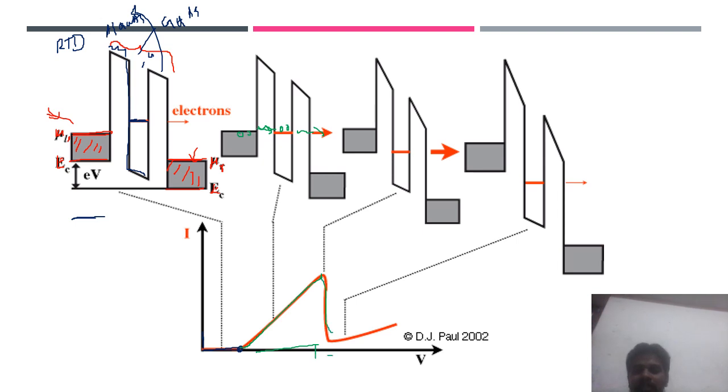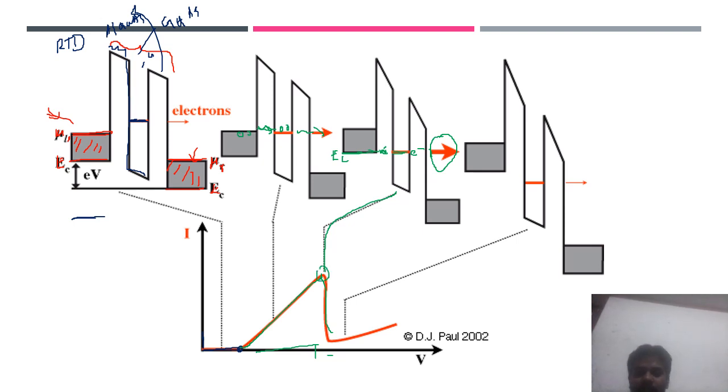Why does it happen? After increasing to a certain voltage, this discrete energy level is matching with the bottom of the conduction band of the left-hand side semiconductor. So there is a large current. This large tunneling is happening. Large numbers of charge carriers, electrons, can tunnel through the barriers. You can observe the bigger, dark red arrow represents the huge amount of current. That's why it is shown here that at this voltage there is a huge amount of current.